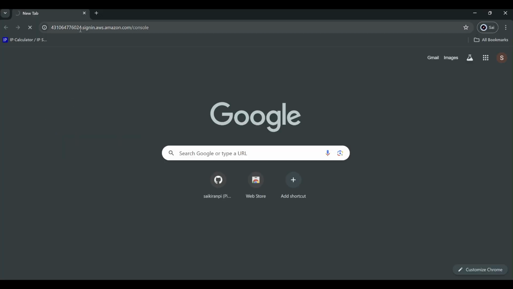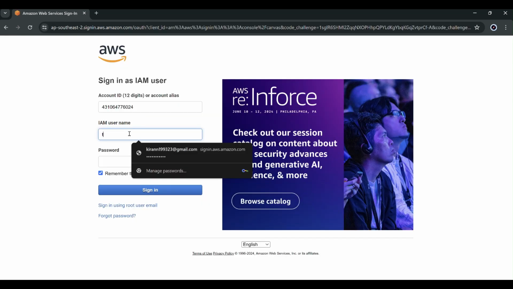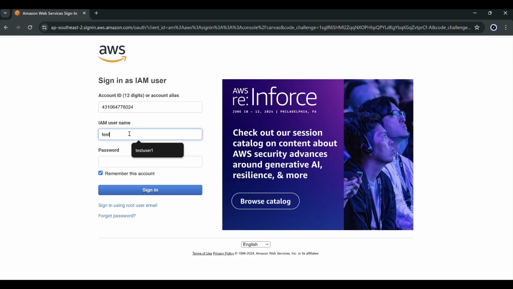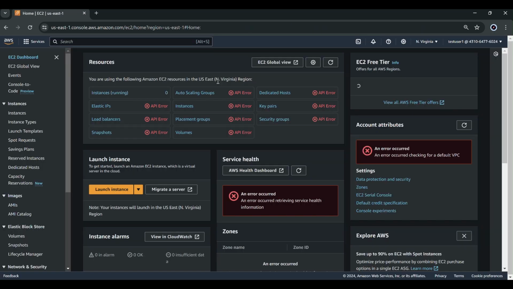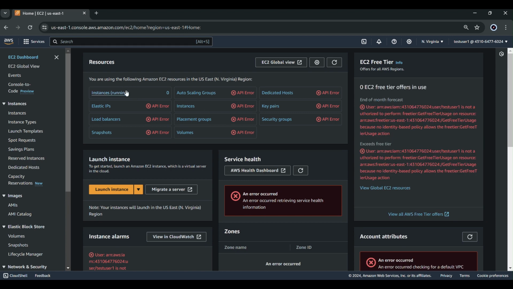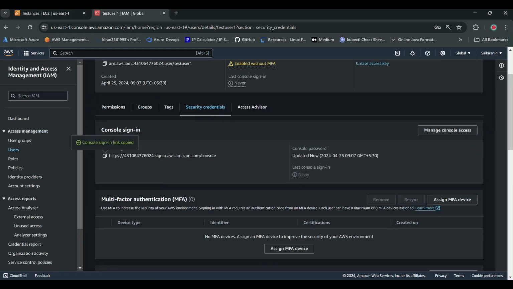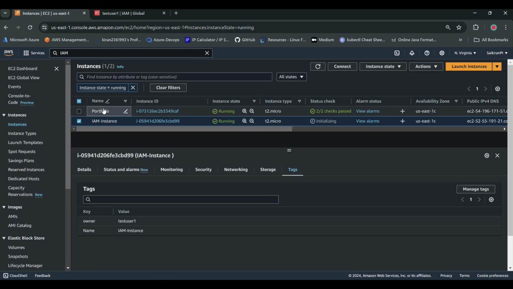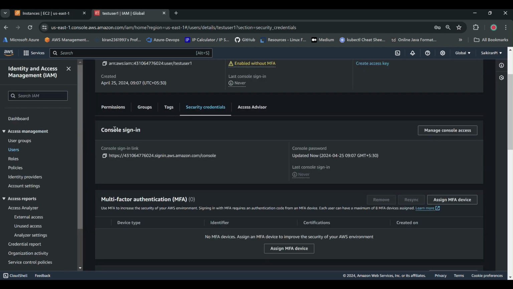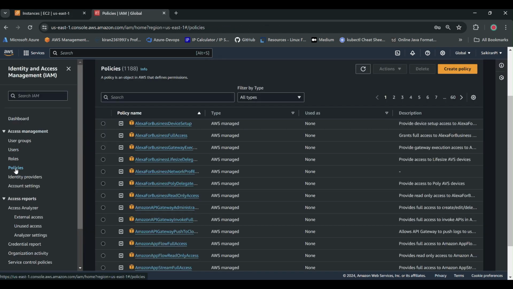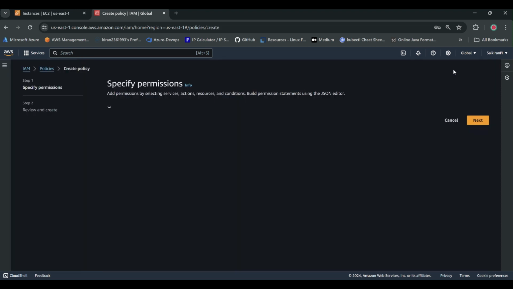Let's log into this user console. My username is test user one, and the password is, see, everything has access denied, and here it is showing 0 instances, but 2 instances are running in our case. See how many instances, 2 instances were there. Now for that, what you have to do is click on policies, create policy.